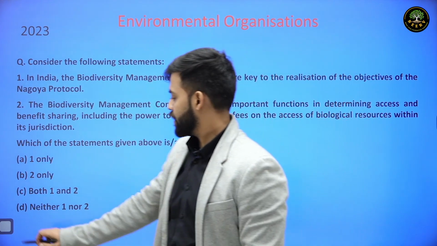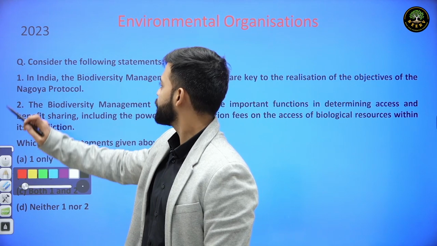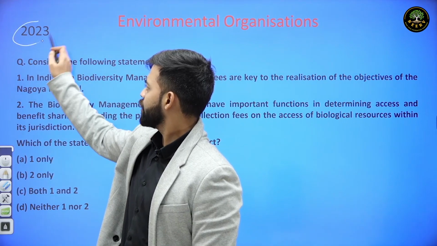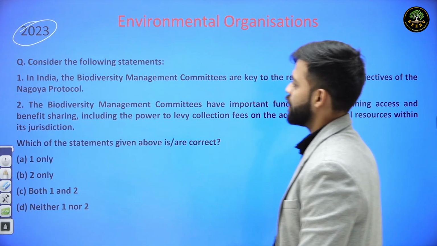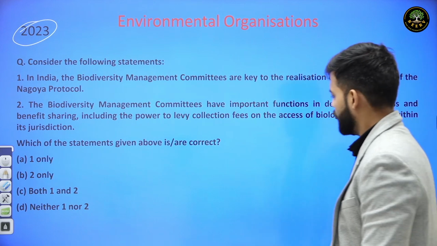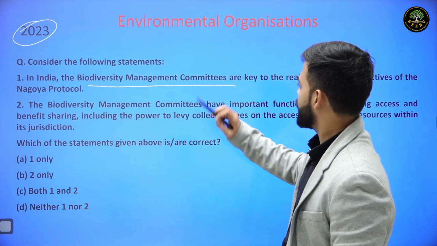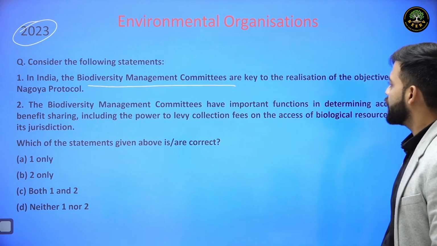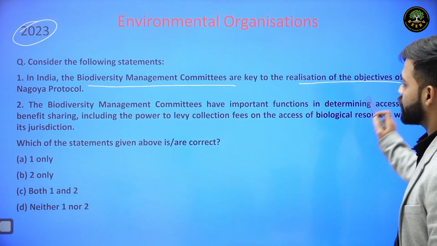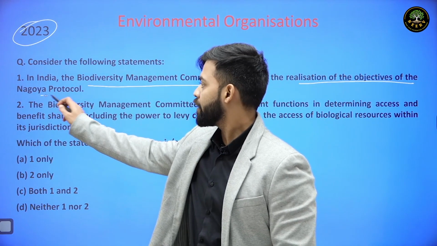So if we see 2023, in 2023 this question was asked: consider the following statements. One, in India, the biodiversity management committees are key to the realization of the objectives of the Nagoya Protocol.